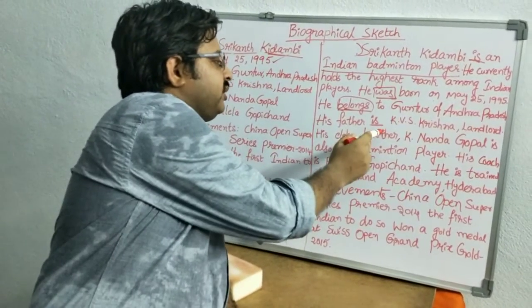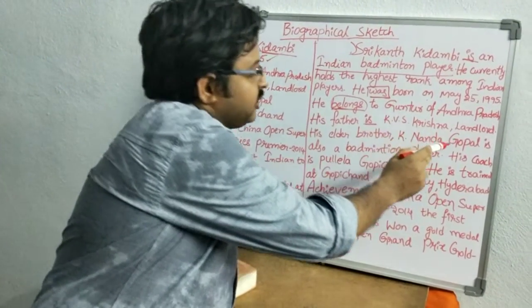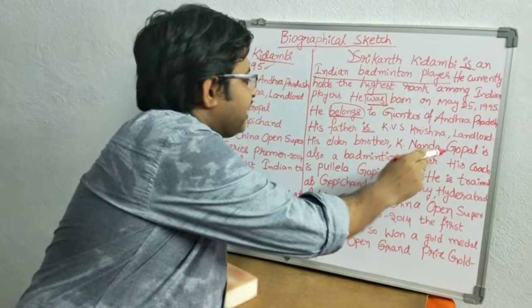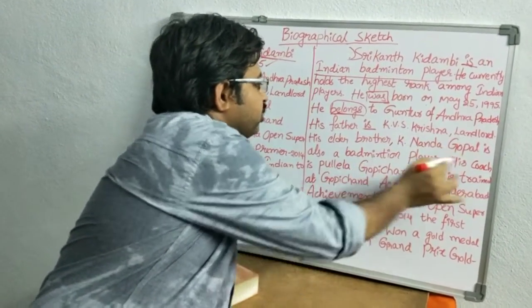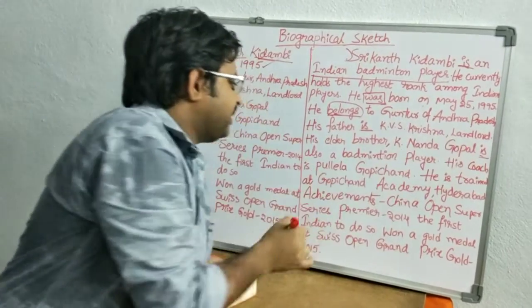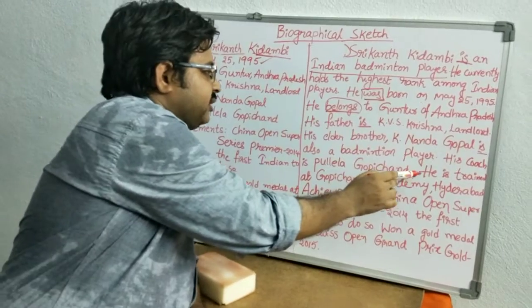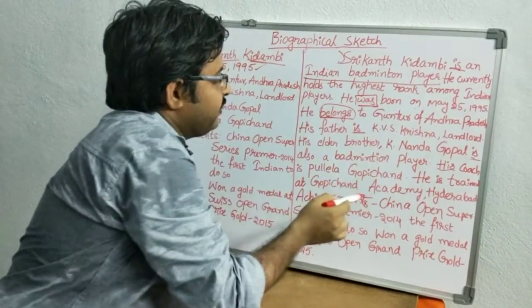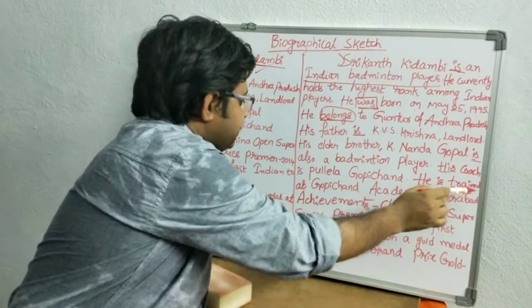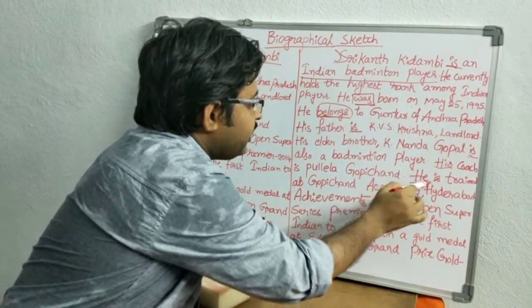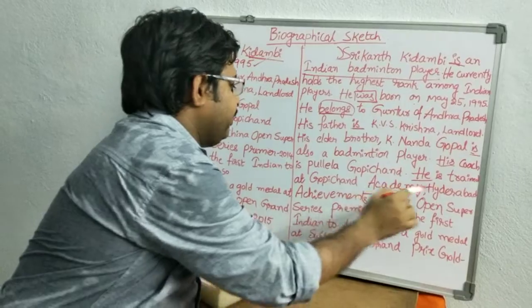So his father is KVS Krishna. His elder brother K Nanda Gopal is also a badminton player. Again, present tense. His coach is Pullela Gopi Chand. Here, look where it is. He is trained at Gopi Chand Academy, Hyderabad. Another word, he.